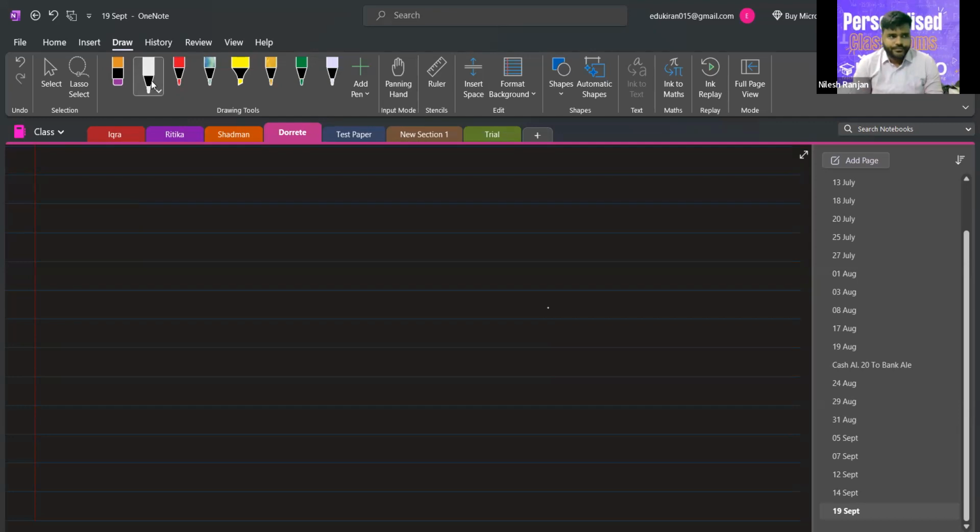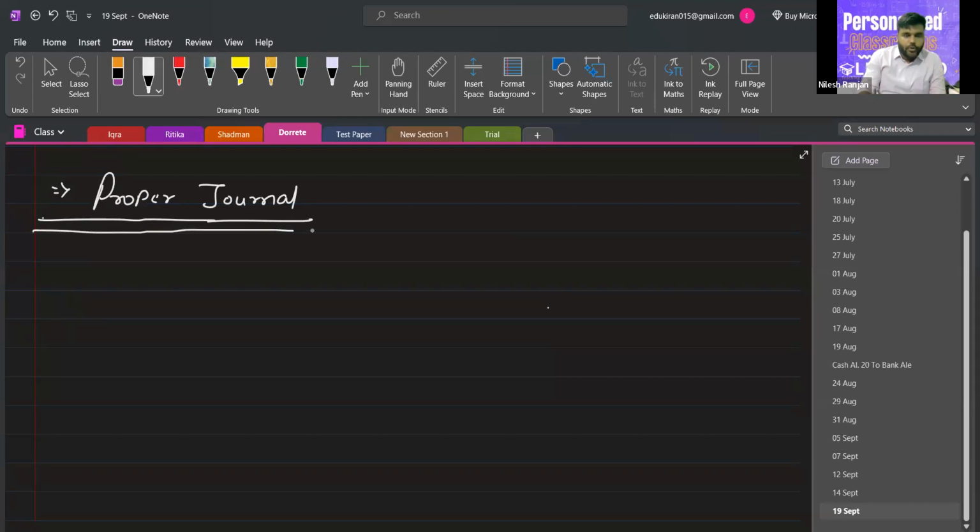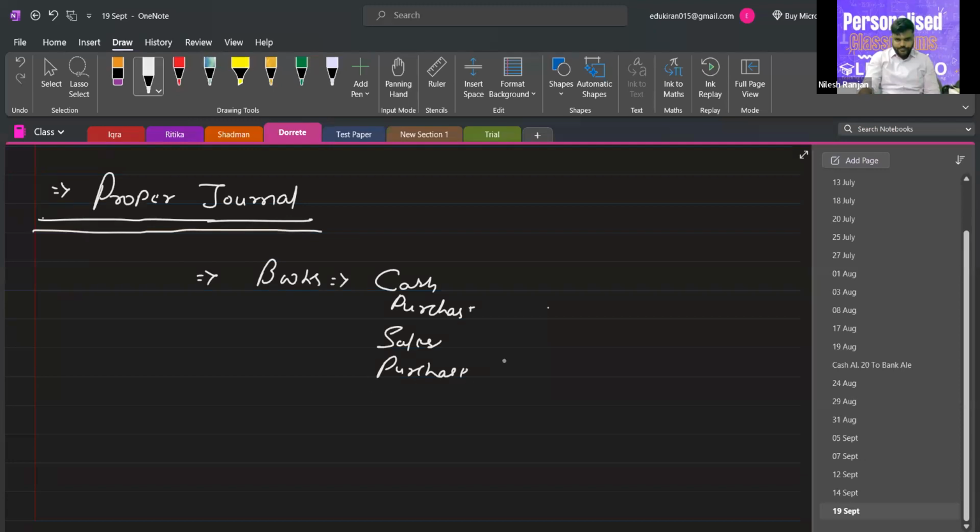The last concept of this chapter is called proper journal. Now, what is proper journal? We have classified our books into different categories: cash book, purchase book, sales book, purchase return, and sales return.